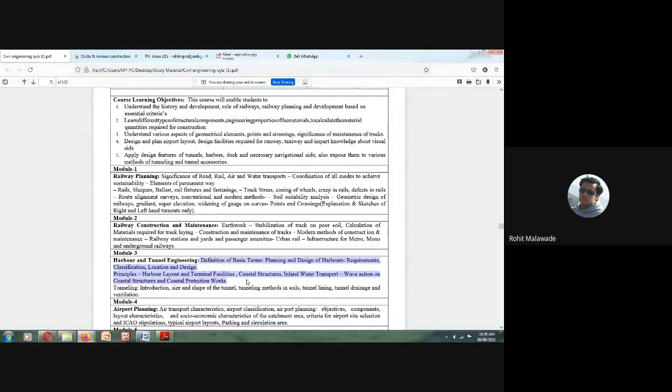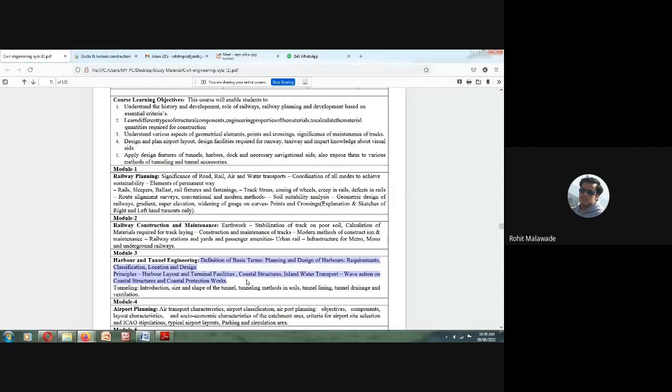Here in harbor engineering, we are going to study the definition of basic terms such as the planning and design of harbors, the requirements of a harbor, why a harbor is required, and what its classification, location and design are.